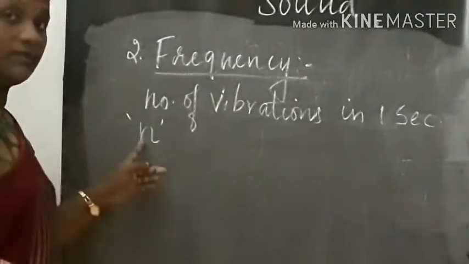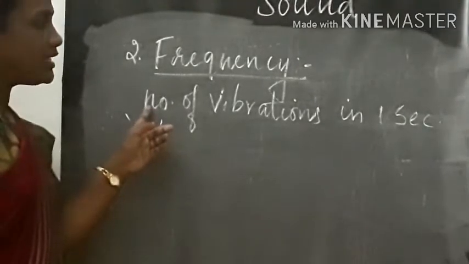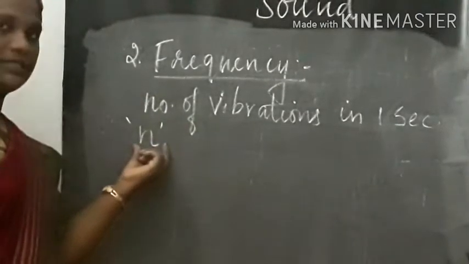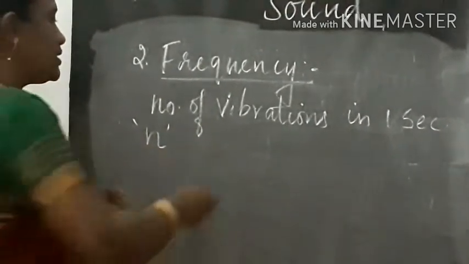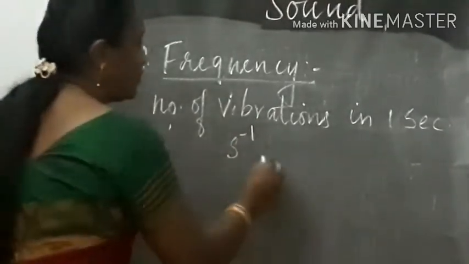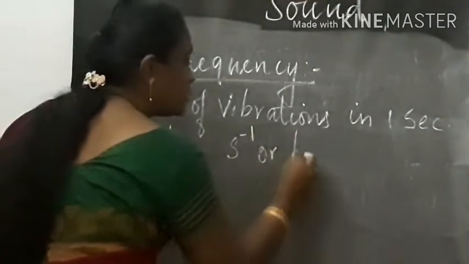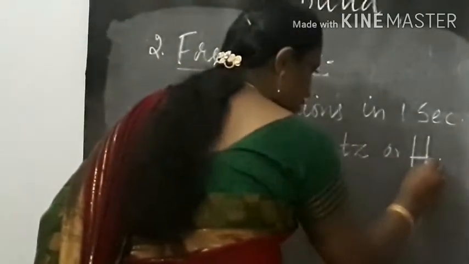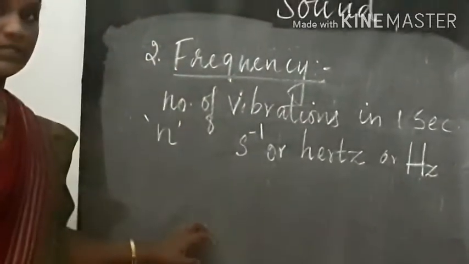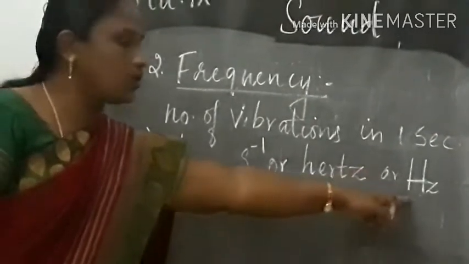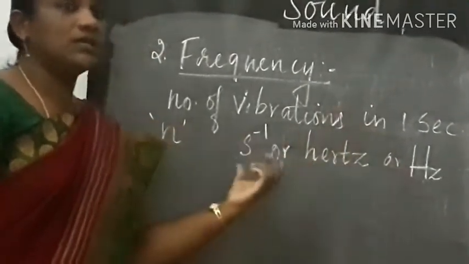Number of vibrations in 1 second is called the frequency of the sound, and its unit is s power -1, or you can write it as hertz, or represent it as Hz, which is the short form of hertz. Unit of frequency is hertz.